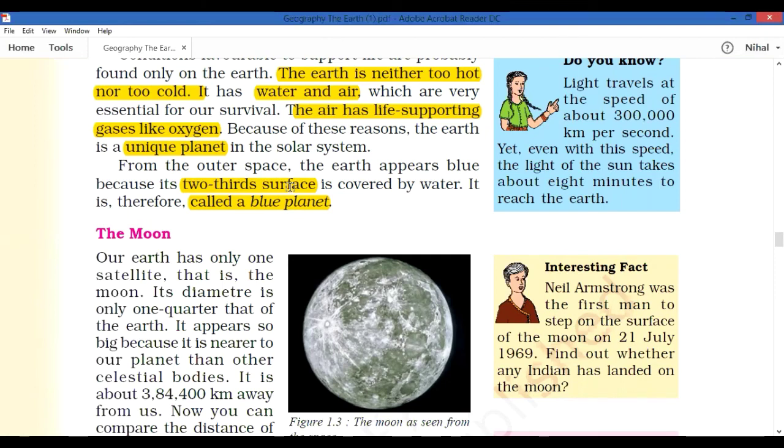That is about our Earth. Earth is third nearest and fifth in size, and its shape is geoid. And why is it said to be a unique planet? It is not too hot or cold, it has water and air, and the air has life-supporting gases like oxygen. Because of this, the Earth is said to be a unique planet. And why is the Earth said to be a blue planet? Two-thirds of the surface, or 70% of the Earth, is covered with water, so we can say that Earth is a blue planet.